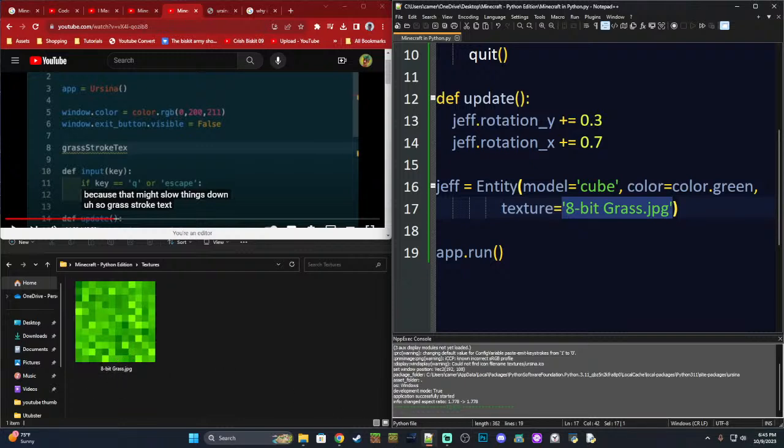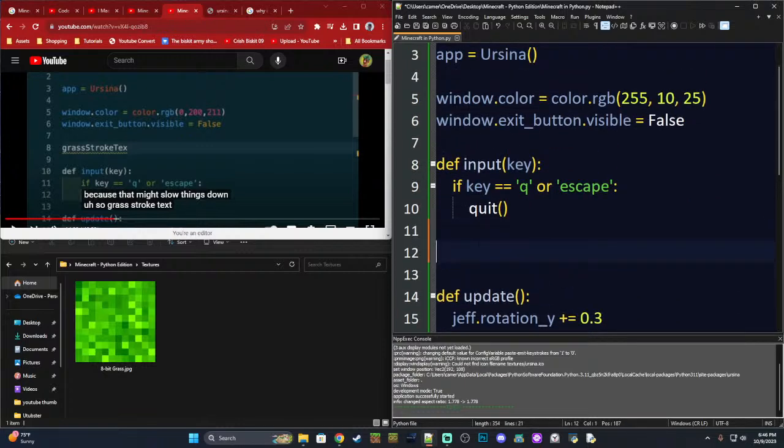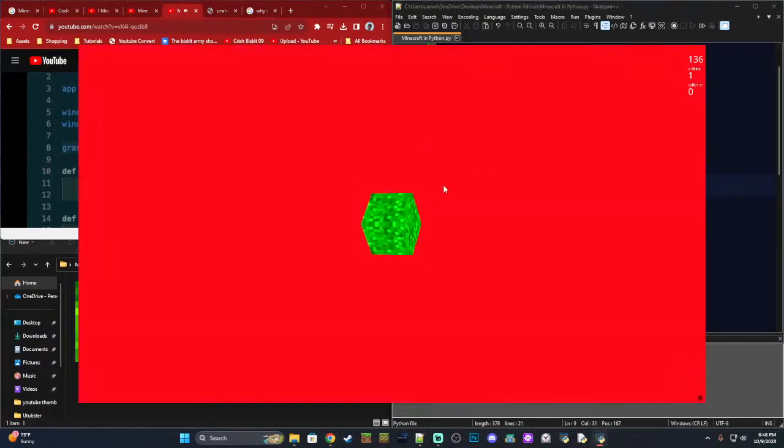So let's go ahead, and what he did, he controlled exit. He cut it, basically. He copied it off. So we're going to create a variable. I guess I'll just call it grass, with a capital G. And then up here, he goes under the input, and he's going to define grass. So grass is equal to this string. Texture equals grass. So if we run it, we should still get a green cube. All right, it works now.